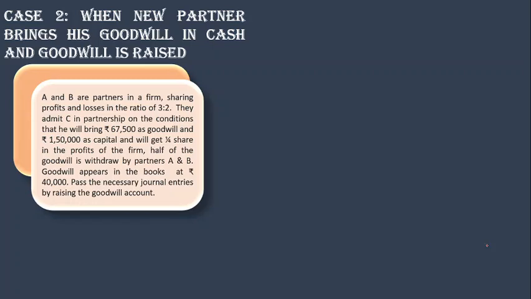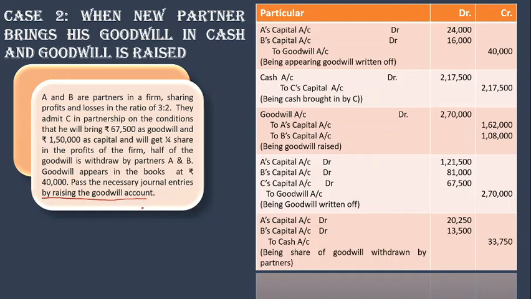Same question I have taken, only difference is here it says pass the necessary journal entry by raising the goodwill account. Now in this, what you have to see again, I started with the appearing goodwill. First step is to write off appearing goodwill. That will be the first one, the cash brought in by the partner. Now if you see, the total cash is recorded. There is no premium for goodwill. What's the reason for this? Because we are not recording only his share. We are going to raise the goodwill and then write it off. Try to understand this part again.